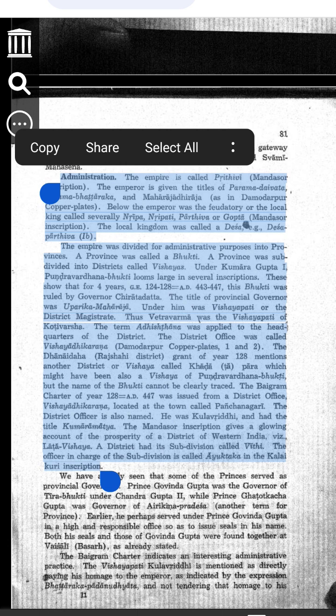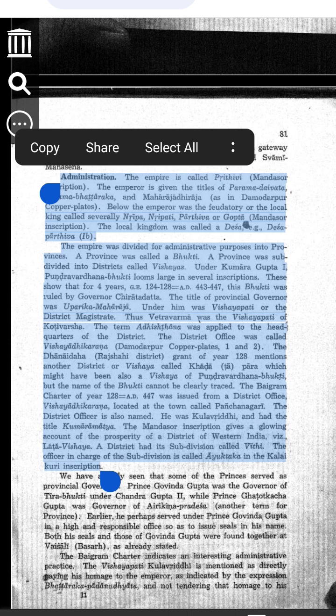4. What was a local kingdom called? A small region ruled by a local king was called a Desha. The king of this region was called Desha Parthiva. Example, if the school is the empire, then each section, like primary, middle, high school, is a Desha, local kingdom. The head teacher of that section is Desha Parthiva.